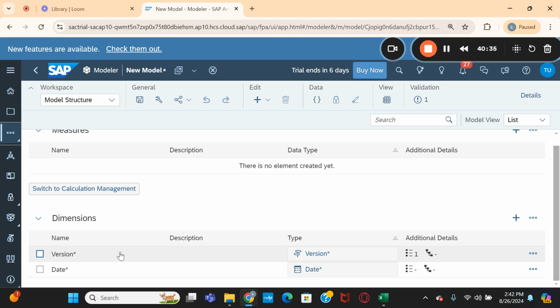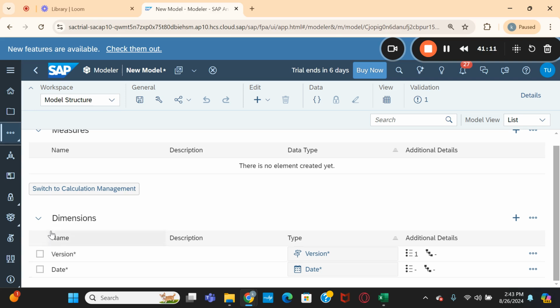There are also three types of models: standard, financial, and consolidation. But in SAC, the version and date they maintained as default dimensions in the model itself.